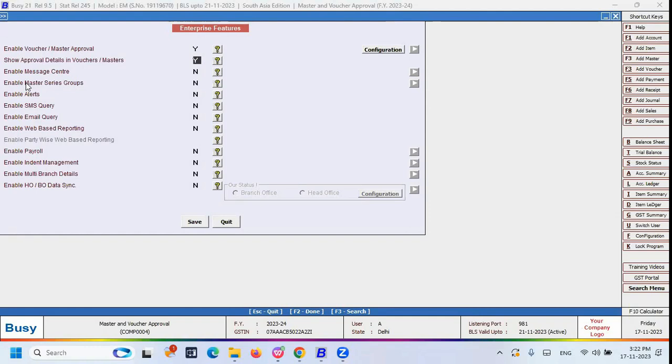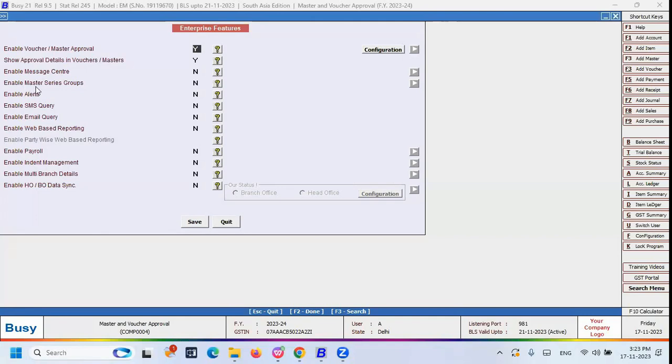Once the voucher has been approved or rejected, whatever it is, after going to the modify mode in that voucher, you will be able to see the details, whether this voucher is rejected or approved. You can get that information from your voucher modify mode. So if you want that kind of utility, you can enable this one also, show the approval details in voucher and master. So now here I can enable both the features, first one and second one.